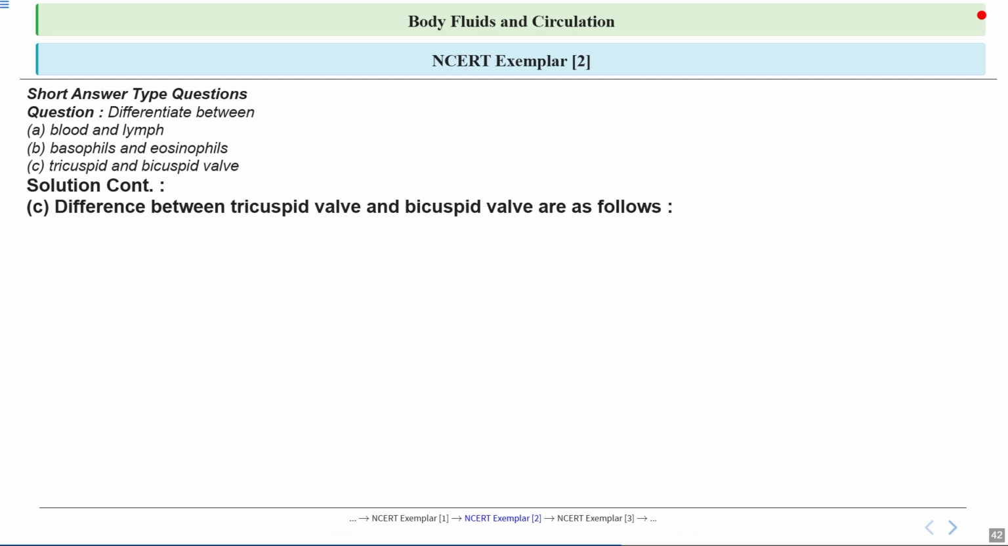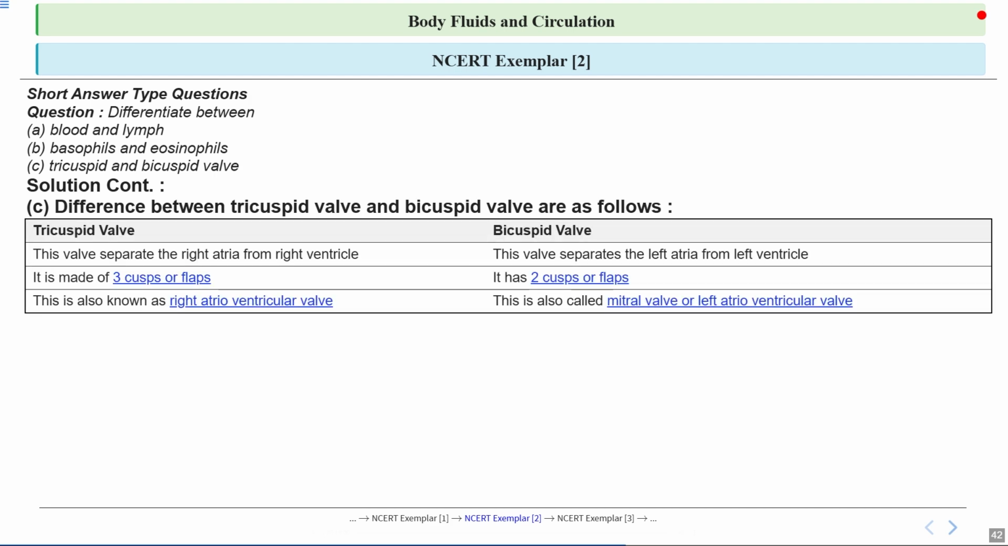Talking about bicuspid and tricuspid valves, the tricuspid valve separates the right atrium from the right ventricle, whereas the bicuspid valve separates the left atrium from the left ventricle. Tricuspid, as the name suggests, is made up of three cusps or flaps. Bicuspid, as the name suggests, has two cusps or two valves. The tricuspid valve is also called the right atrioventricular valve, while the bicuspid valve is also known as the mitral valve, or we can say the left atrioventricular valve.